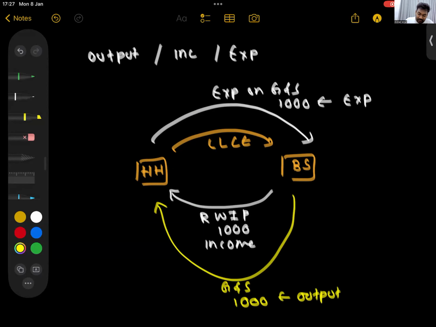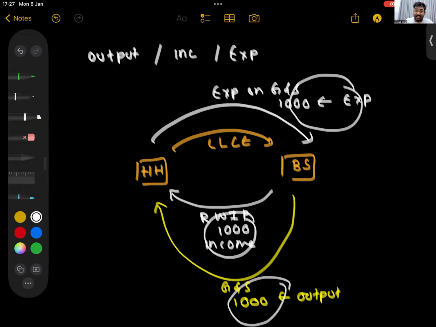So here, the income 1,000, that's the income approach. The expenditure 1,000, that is the expenditure approach. The output 1,000, that is the output approach. So we are trying to calculate GDP in three ways, but all three have to give us the same answer.